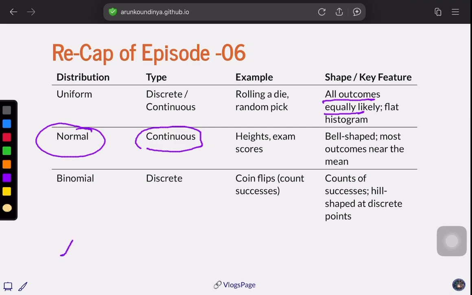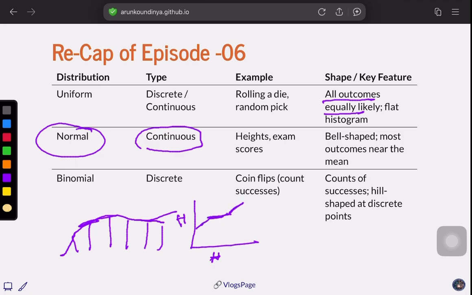Say, for example, few people will have less height and there will be more number of people with the same height, and then there are more people with more height ideally, right? That's what we can see. Why it is called a normal distribution, we will discuss right now in the current section. Ideally, if we plot it as height against the number of students, it will be like this: lesser height, then the same height, and then more height. But what a normal distribution is, we will discuss right now in the current pattern.